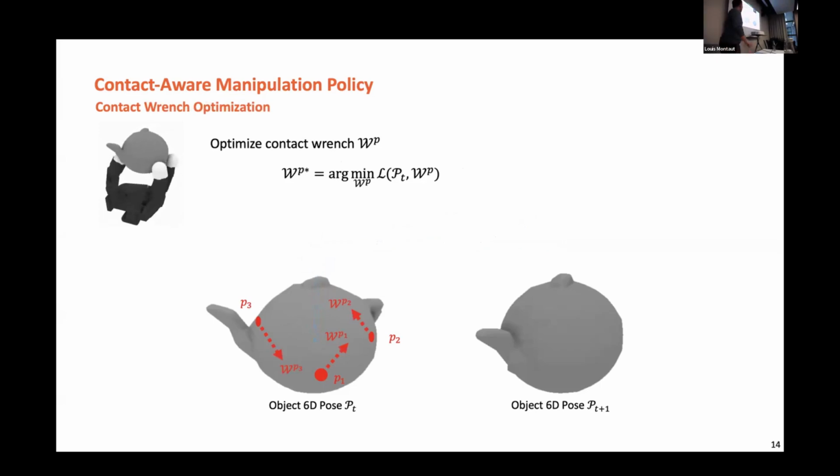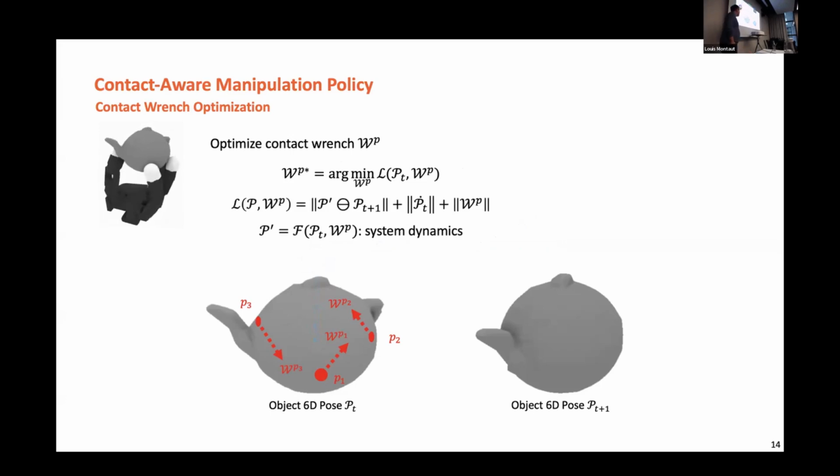Basically, since we already know the contact points, we're trying not to break the contact at this point. So we're going to optimize the forces and torques that will transform the object poses towards the target pose, also with a penalty on the velocity of the poses and the magnitude of the ranges.